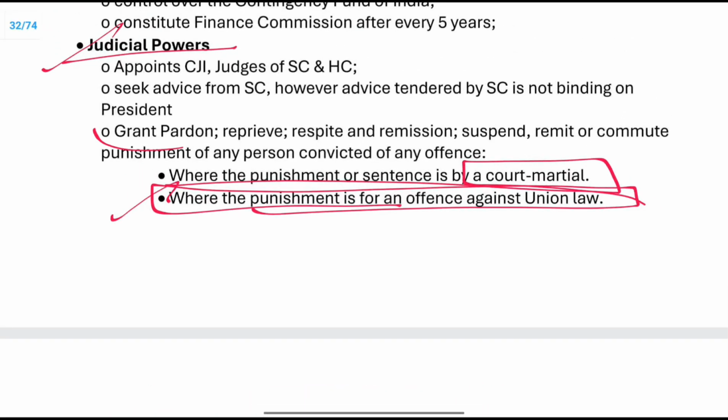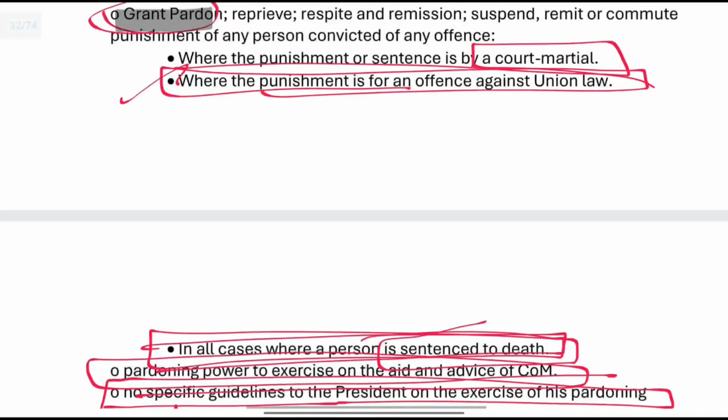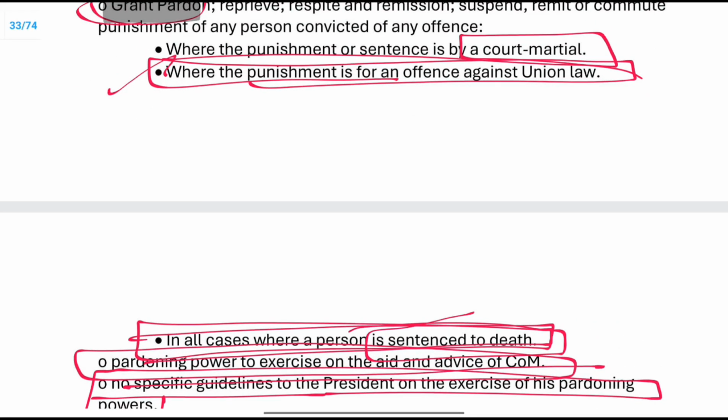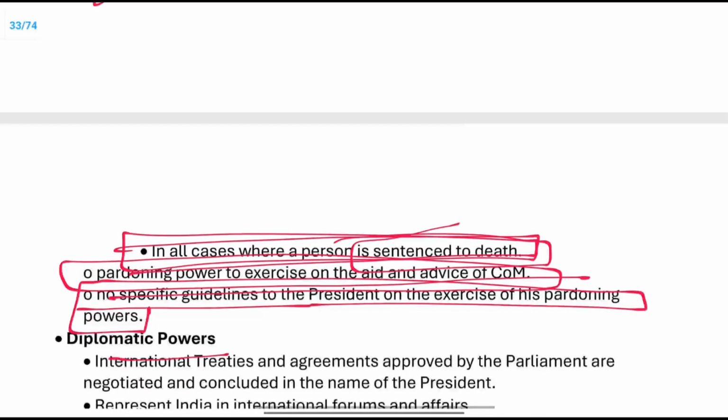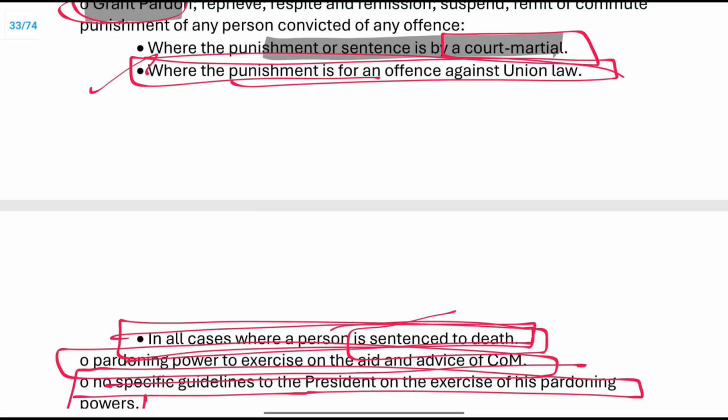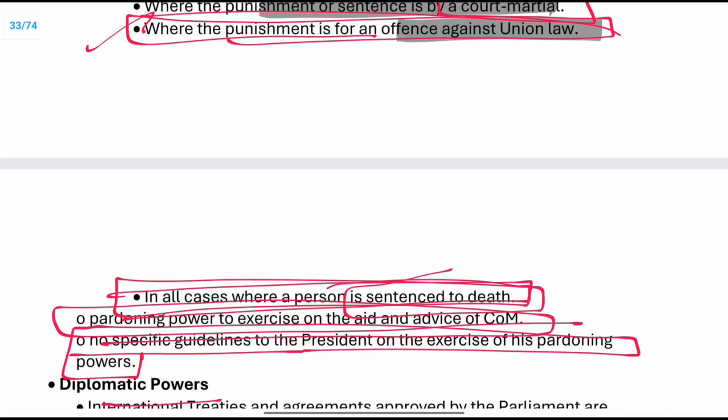Pardoning powers and then the appointing advice. First he appoints them, then he seeks advice of them, and granting of the pardoning powers. In case it is a court martial, the pardoning power is in the case of court martial or when the punishment is for the union law. Right.